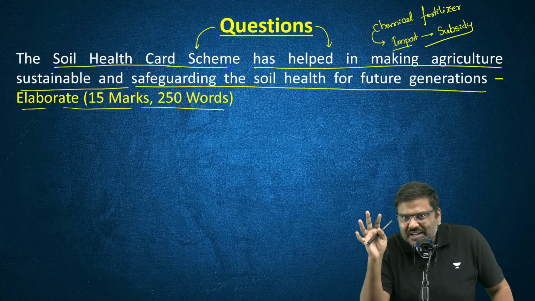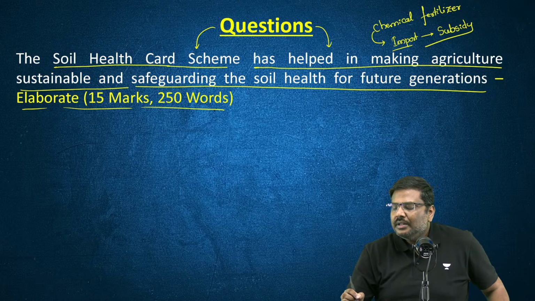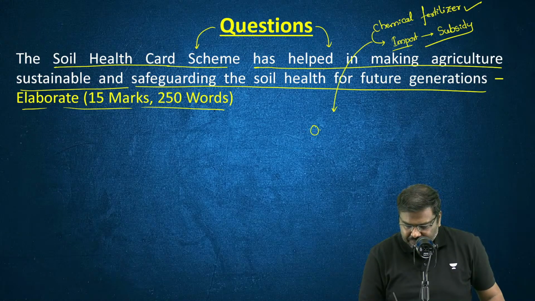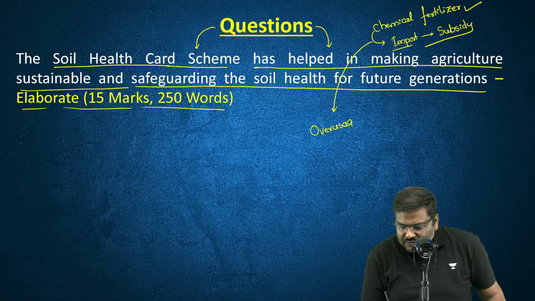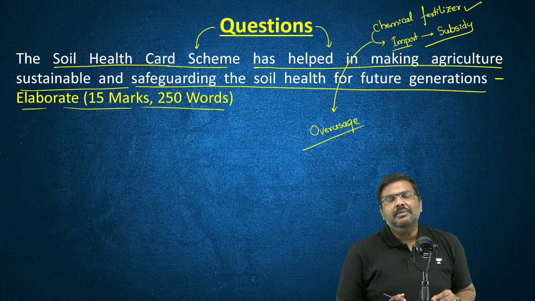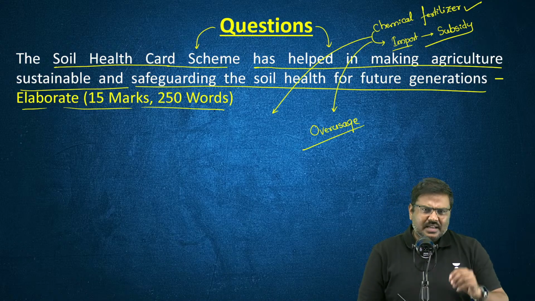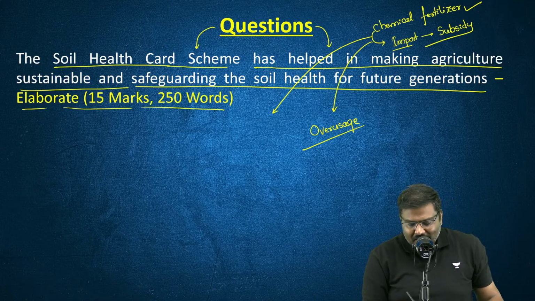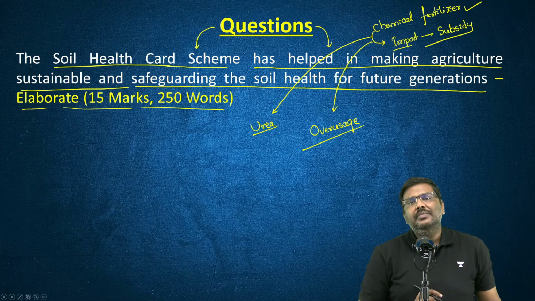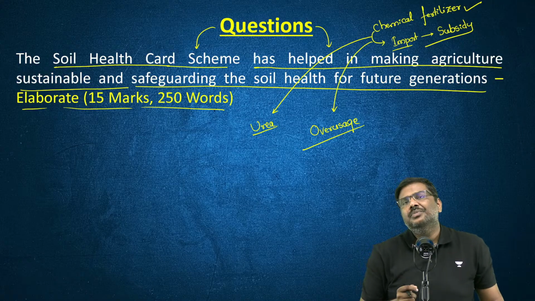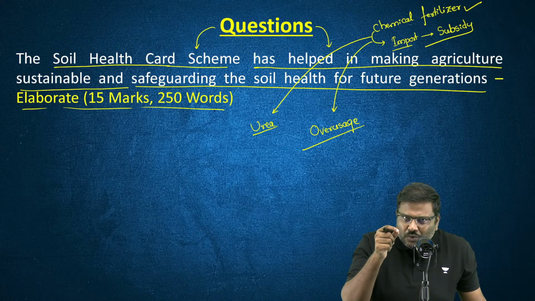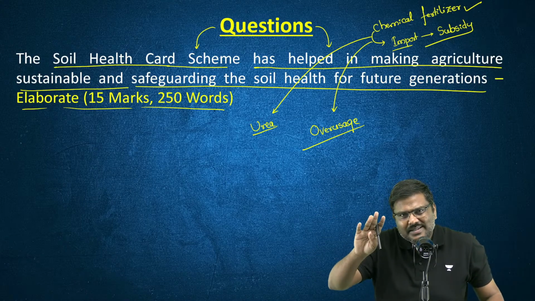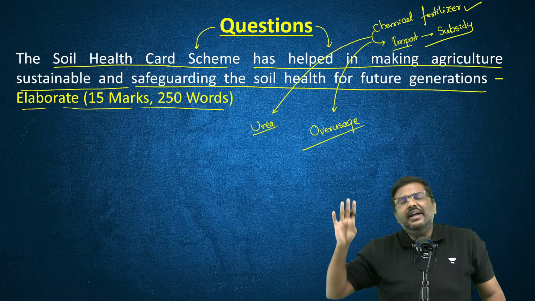But in addition to this problem, there is always a concern that these chemical fertilizers are overused. I'll just give you one example. One of the very important chemical fertilizers which is consumed in huge quantities in India, more than required, is urea, which has 46% nitrogen. The amount of urea that is consumed in India is much, much higher than what is actually recommended by the scientists. Consumption is very, very high.